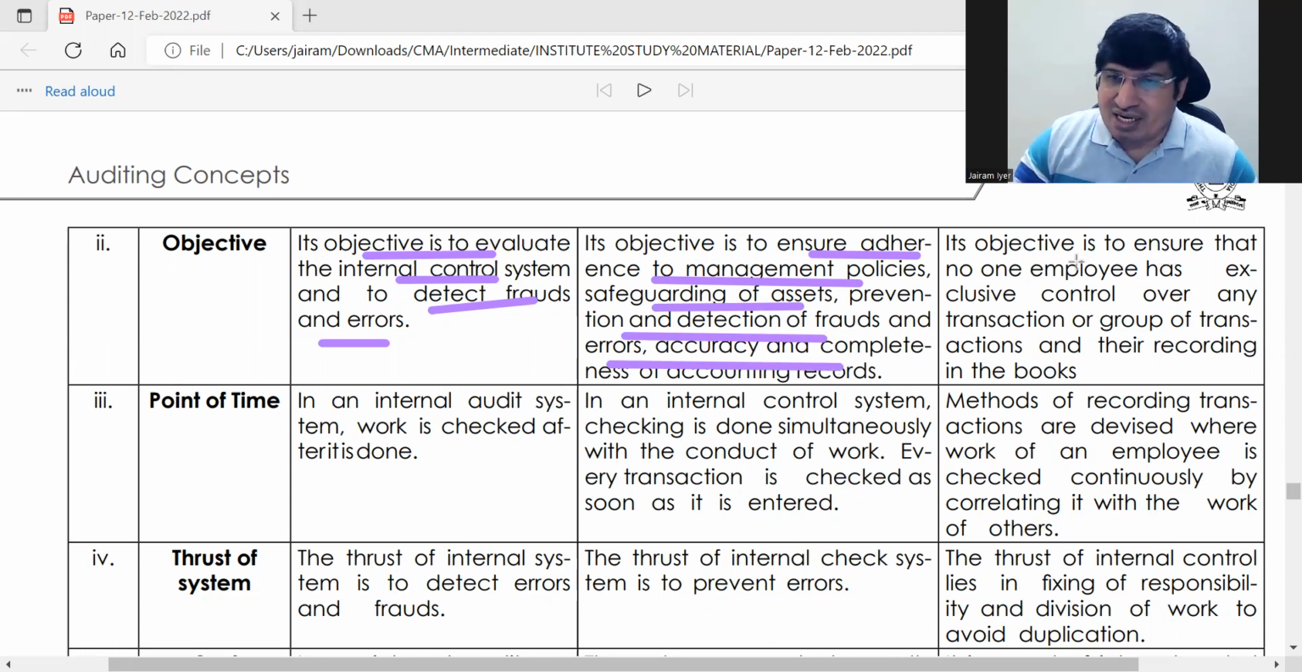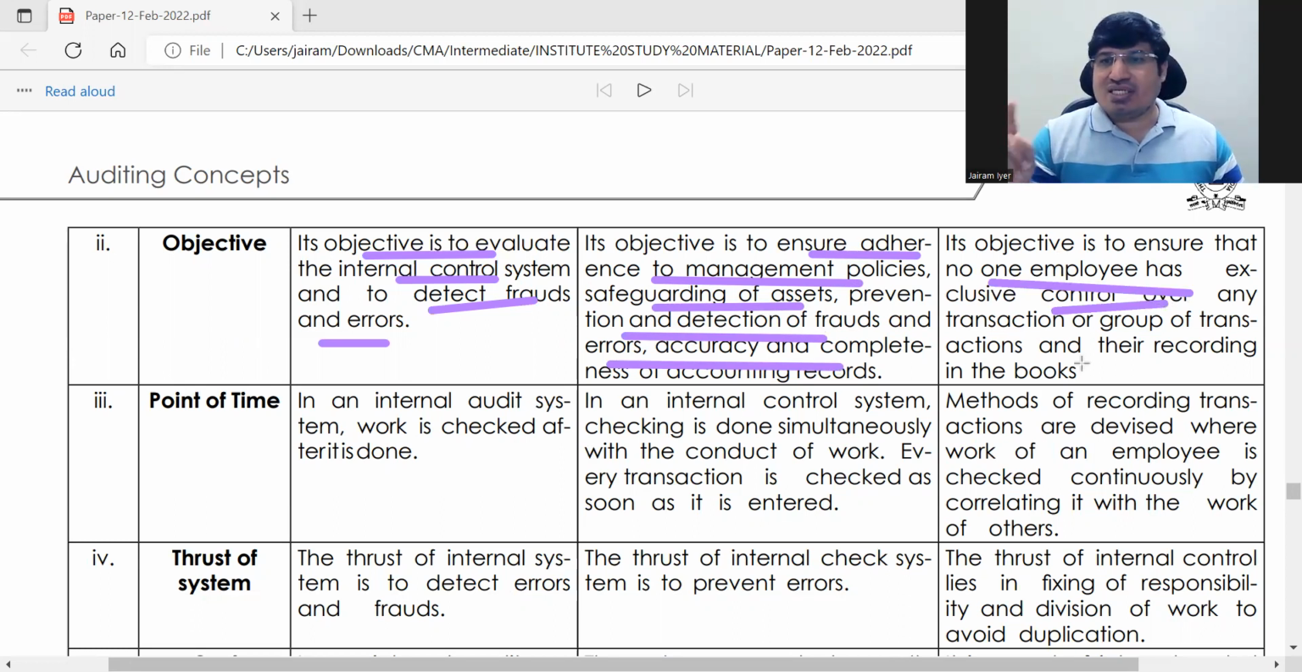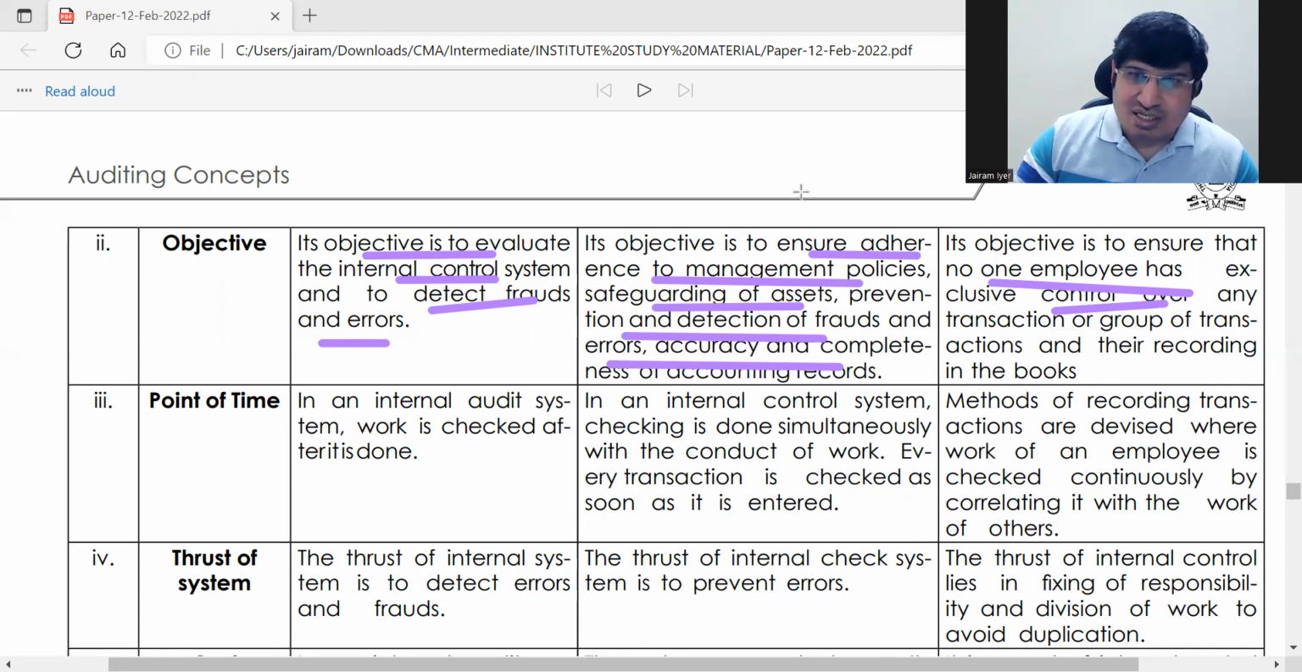And internal check is what? Just make sure that no one employee has exclusive control. For any transaction, one employee should not have complete control, so that it gets checked. That is internal check. The last one is internal check. And then the internal audit system.